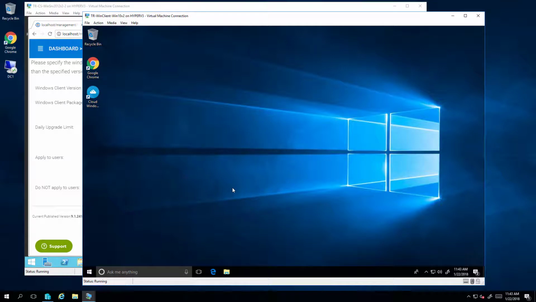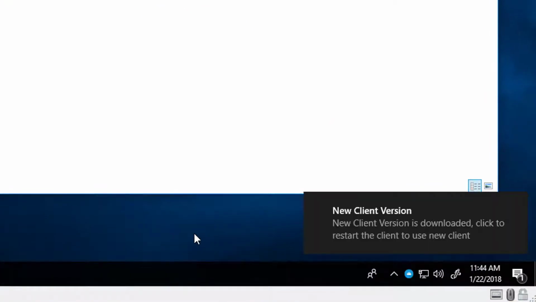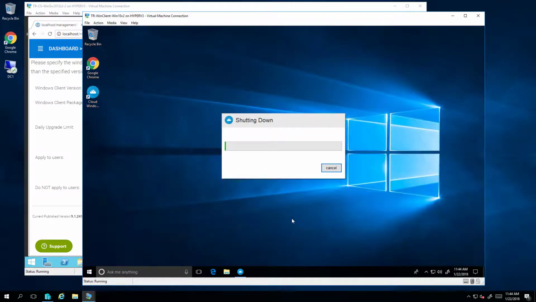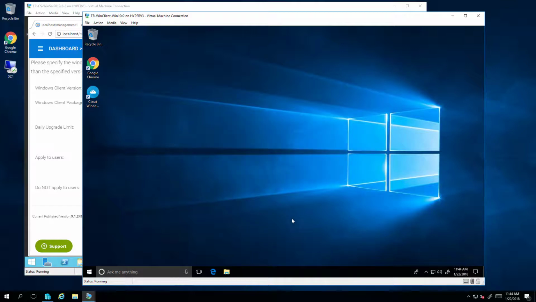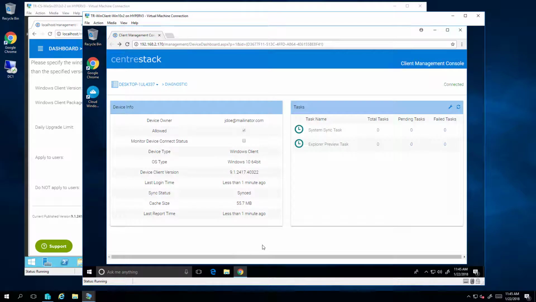Okay, now I'm bouncing over to the Windows 10 machine, and I'm going to check out the installation here. We'll run the Windows client. As you can see, we've got a new client version pop up there on the bottom right corner, and that tells me that I'm going to have to restart in order for this to take effect. So I'm restarting the client management console for Windows. As we can see, the device info shows that the current client version has been updated.